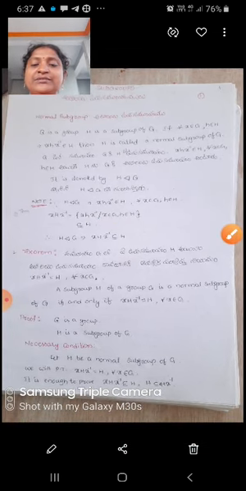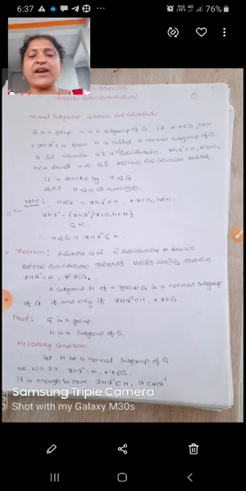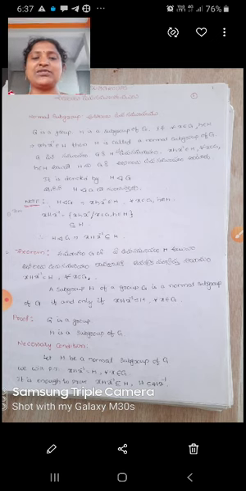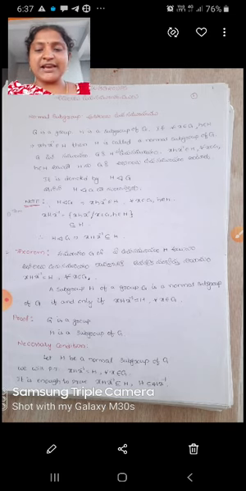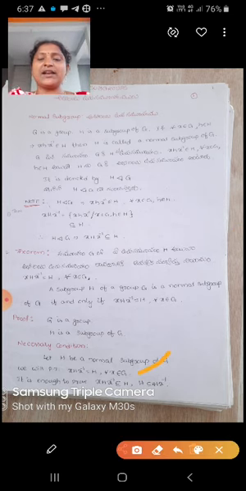Now one theorem. A subgroup H of a group G is a normal subgroup of G if and only if x H x inverse equals H for all x belongs to G. So proof: G is a group, what is given? H is a subgroup of G. Now we will prove the necessary condition. What is the necessary condition? Let H be a normal subgroup of G. We will prove that x H x inverse equals capital H.